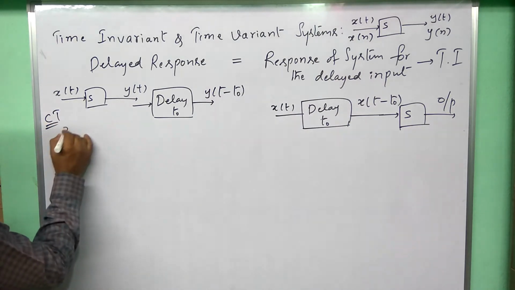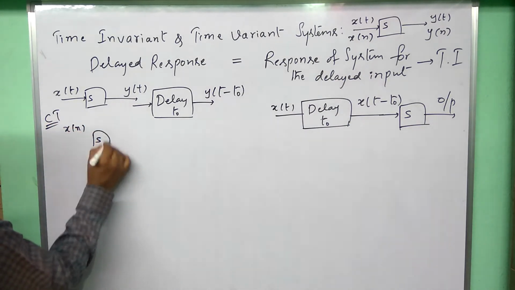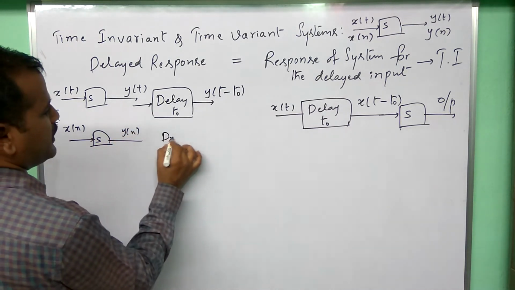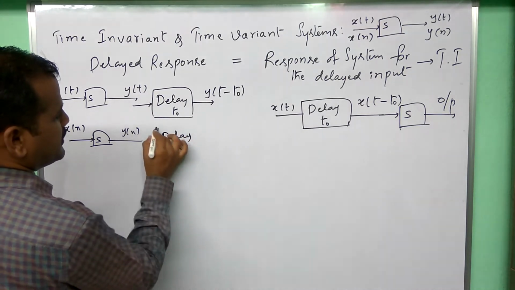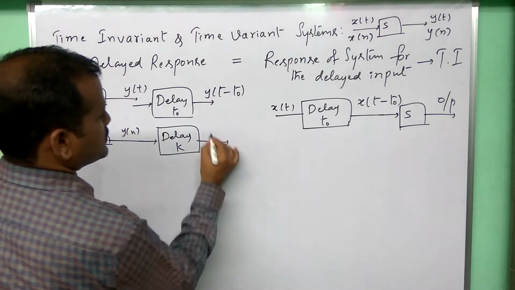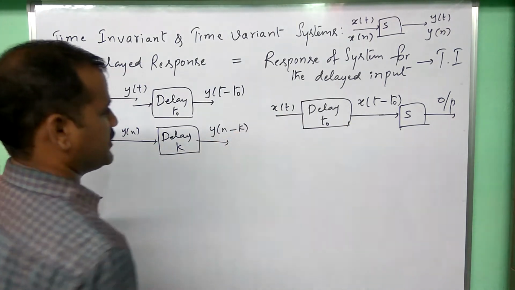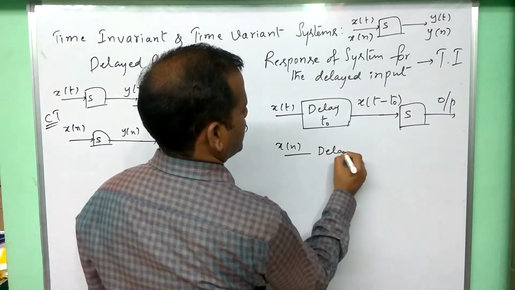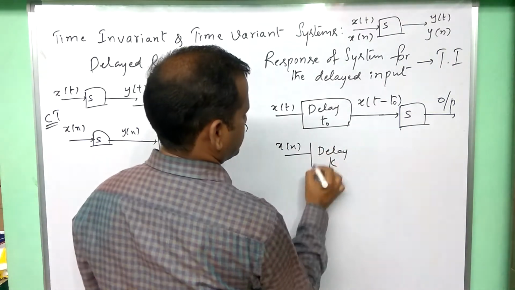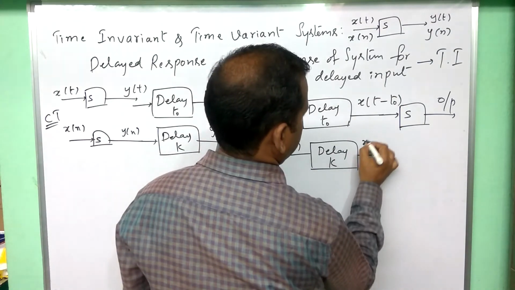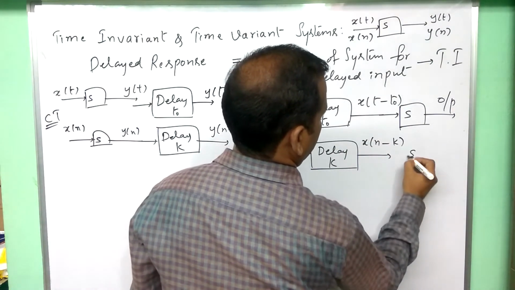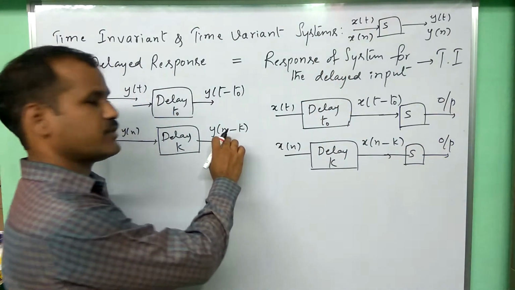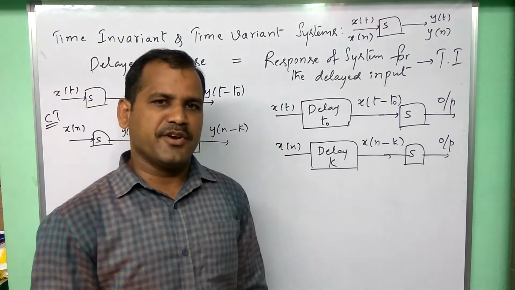Whereas if it is for a discrete time system, same procedure: x of n if you take, the system output is y of n. If it is applied to a delay, let us take k, in the discrete version the expression is y of n minus k on the left hand side. At the same time on the right hand side, x of n input, first we apply the delay by k units, we get x of n minus k, and then apply it to the system. What is the output here? If this output is equal to the other one, the discrete time system given is a time invariant system.